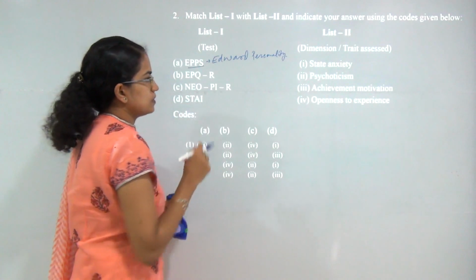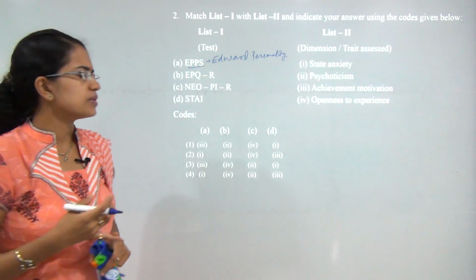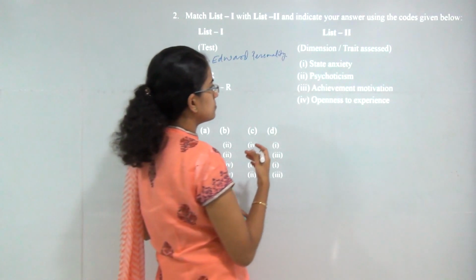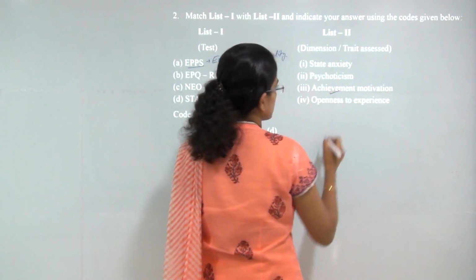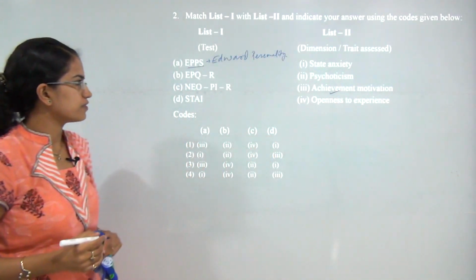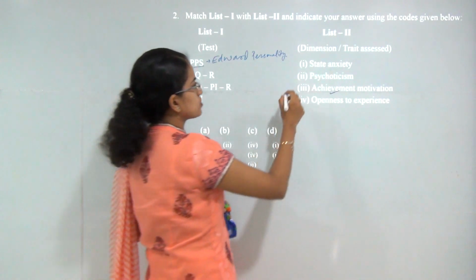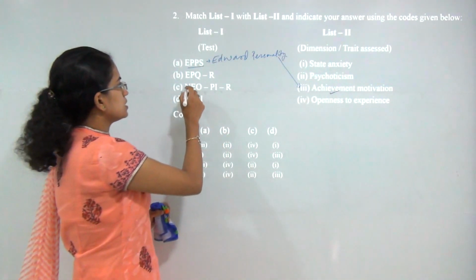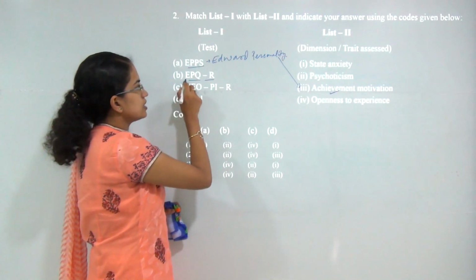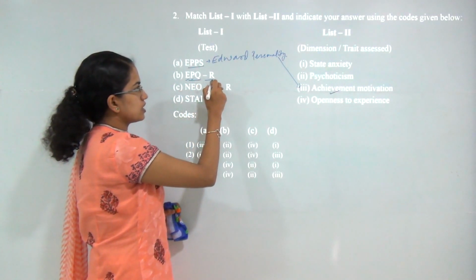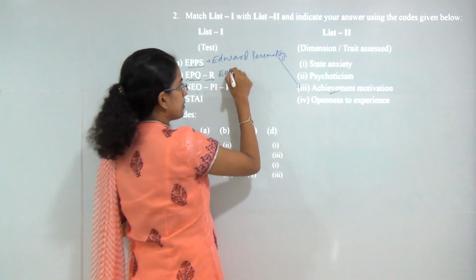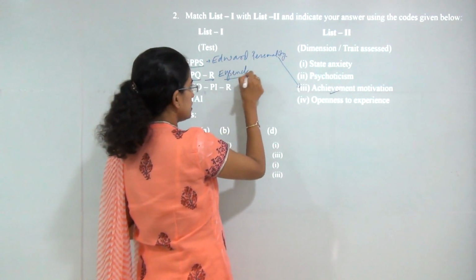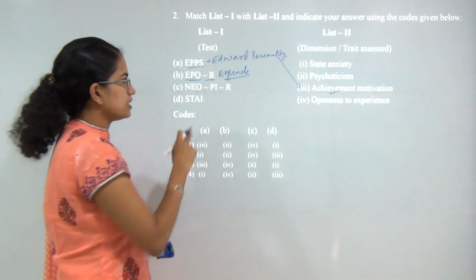Now this schedule was meant to measure nearly 225 items, and the main concept was achievement motivation. The main trait that was focused was achievement motivation. The next is EPQR, that is Eysenck Personality Questionnaire Revised. So propounded by Eysenck and was given in a revised format.